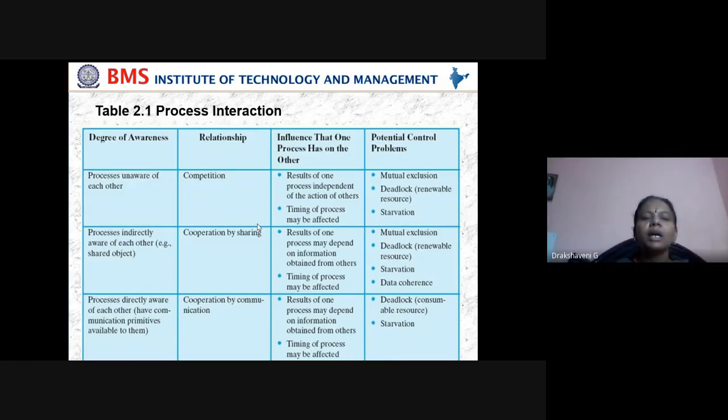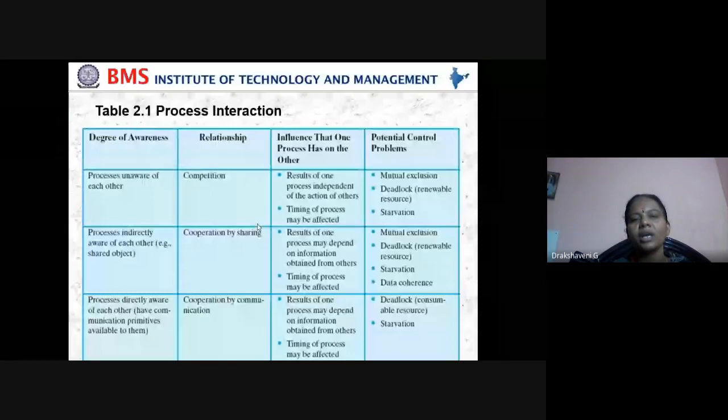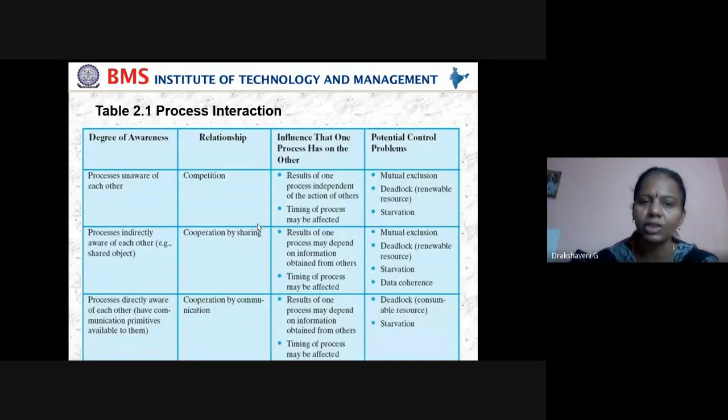If processes are indirectly aware of each other: cooperation by sharing, where the result of one process may depend on information obtained from the other. Mutual exclusion, deadlock, starvation, and data coherence; timing may be affected. Processes directly aware of each other: cooperation by communicating. The result of one process may depend on information obtained from the other, and timing may be affected. Deadlock or starvation. These are some of the complications with respect to process interaction.